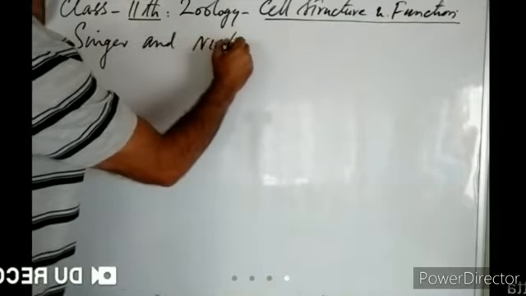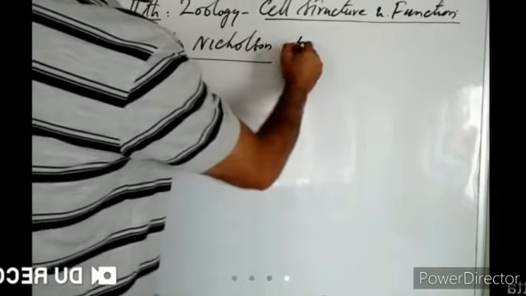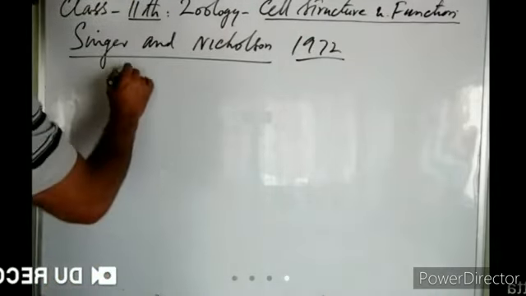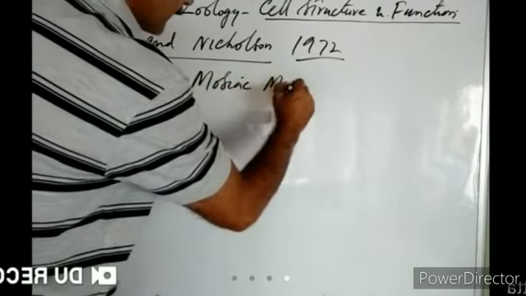Singer and Nicolson, in 1972, proposed a model of the plasma membrane, which is known as the fluid mosaic model.